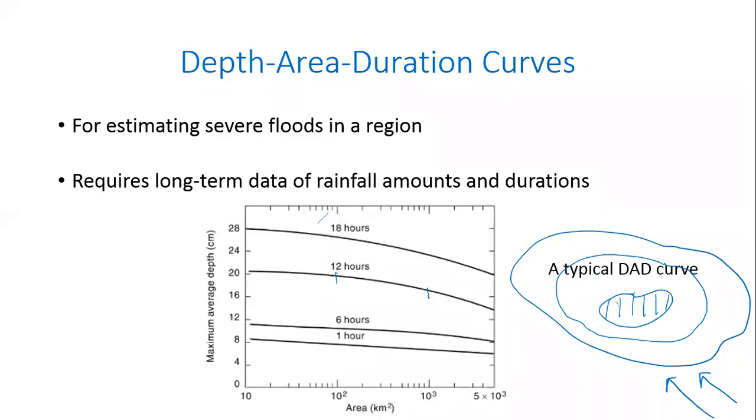And typically this kind of thing is not done by hand. This kind of thing is done usually using a computer program and so on. When it used to be done, maybe 50 years ago, you had to do it by hand. So then you had to use these kinds of curves and do it by hand and try to estimate how much of a runoff will be generated from this entire area, given that a storm of such and such a duration happens over this area.